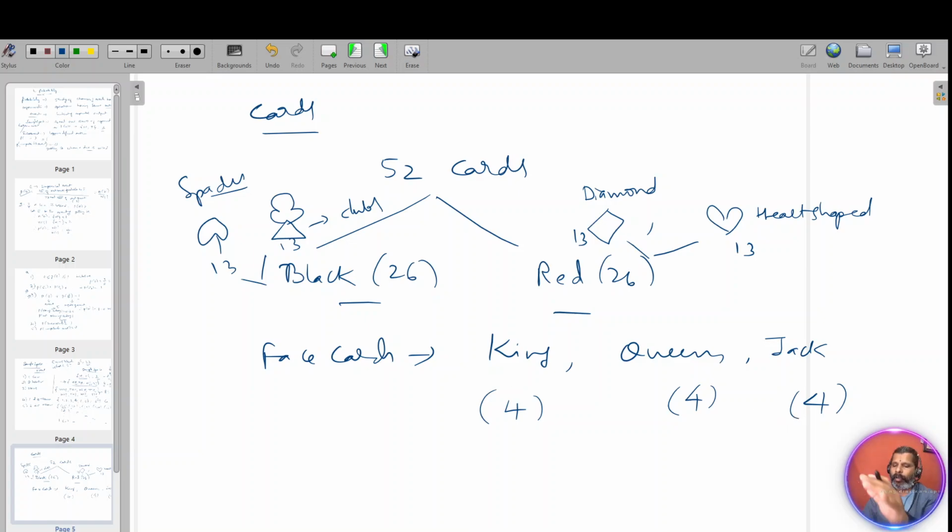All these things you have to remember, because the question may ask, what is the probability of getting a face card which is a king, and like that they'll say. King means 4, so 4 by 52 is the probability. What is the probability that a red king is drawn from a deck of 52 cards? Red king means only 2 cards. So 2 by 52. Like that questions will come. When we see the exercise, we will answer. Thank you.